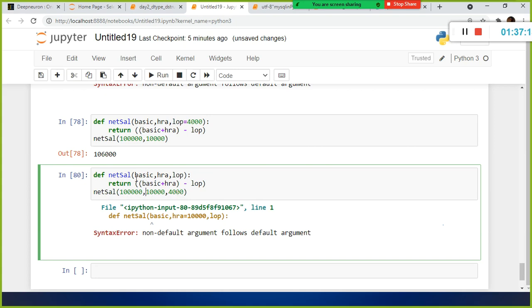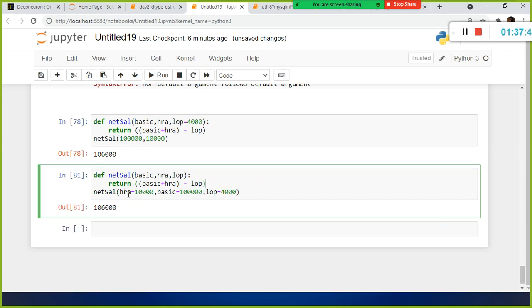When you pass the argument to your function, you can change the order using the keyword argument. For example, here I say 100,000 is my basic, this is my HRA, this is my LOP. You can change the order.